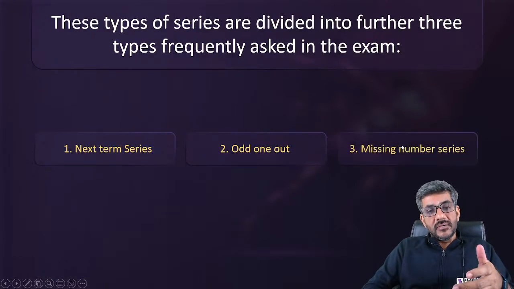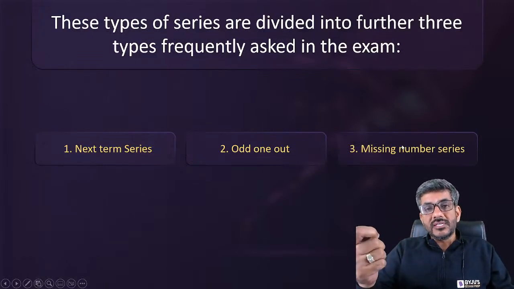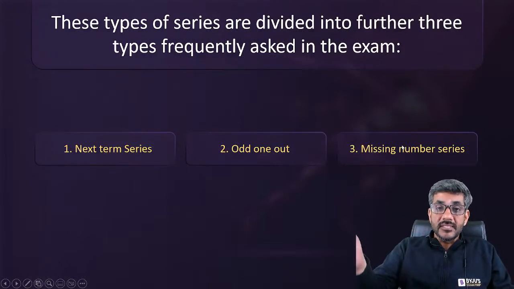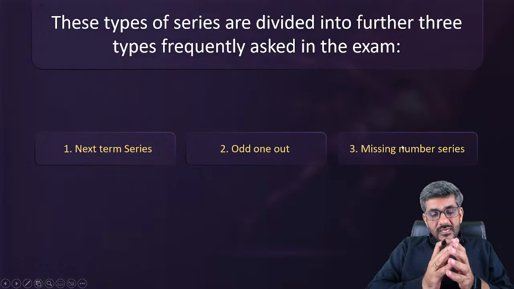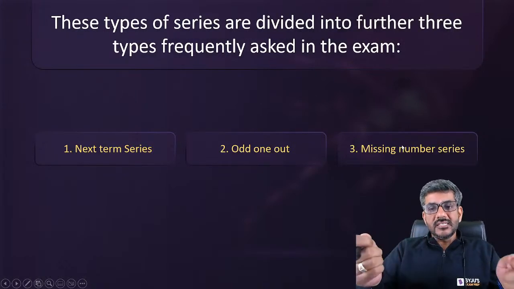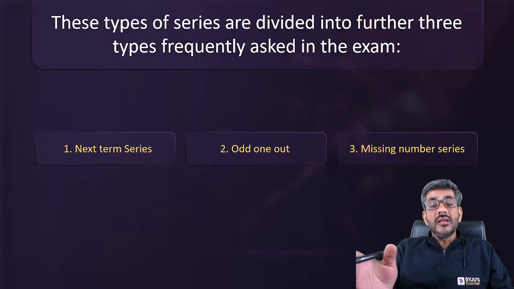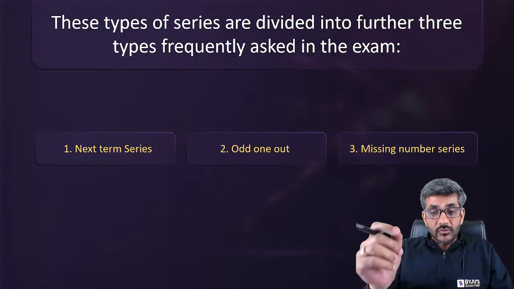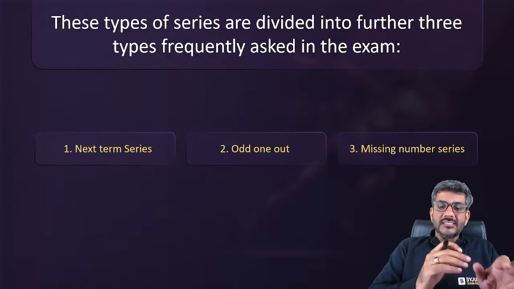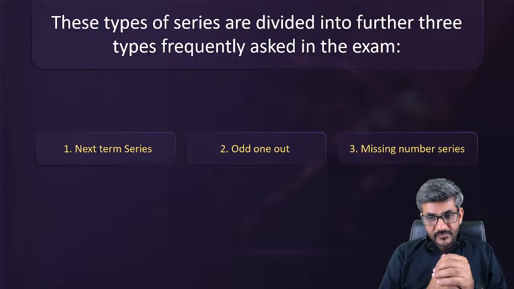Third is the missing number series, right? He would be just asking you that one of the numbers is missing from between, so what can be that number? So next term is when few terms are given, he asks you what can be the next term. Missing number is a series of numbers is given, from those, from the middle somewhere a number is missing and he would be asking you which number is missing. That is the difference between the two. And odd one out is the one in which you have to find out the one which does not satisfy the sequence. These are the three kind of questions that can be asked to you in TISSNET exam.